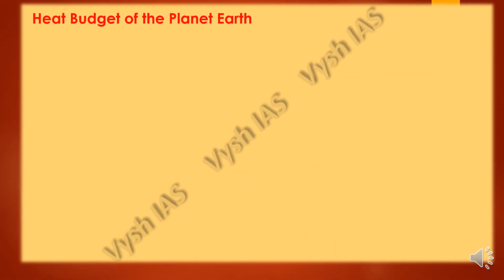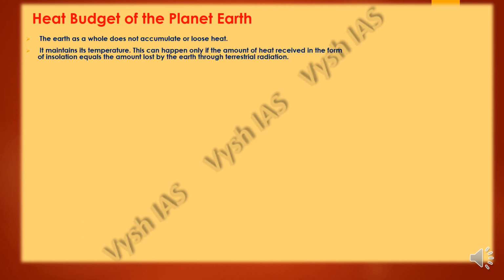So next we have the heat budget of planet earth. The earth will not save too much heat, and it won't lose too much heat either. It will know how much amount should be present in the atmosphere. So it maintains its temperature, and this can happen only if the amount of heat received in the form of insolation from the sun is equal to what the earth radiates back to space through terrestrial radiation.